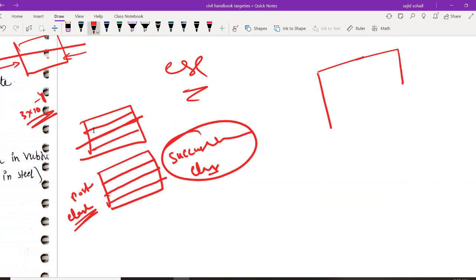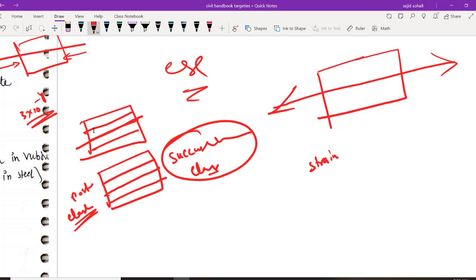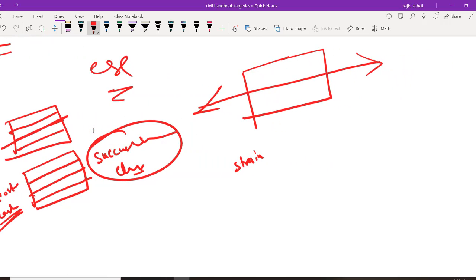So to introduce pre-stressing, we are first straining my steel bar. First, what am I doing? I am straining it, dragging it. So whenever you are straining it, obviously strain will induce stress. This is a very important bit for state PSC exams. Stress does not come from strain in this sense; whenever you are trying to strain a body, that will induce stress in your body.